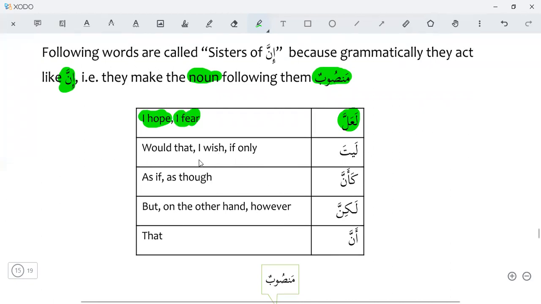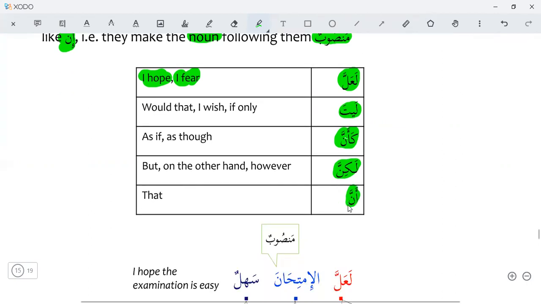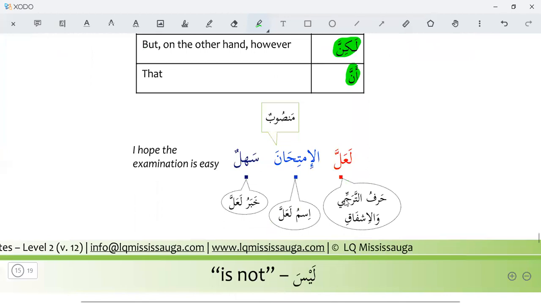Laita. Would that, I wish, if only. The noun following laita will be mansub. Ka'anna, as if, as so. The noun that follows ka'anna will be mansub. Lakinna, but, on the other hand, however. The noun following lakinna will be mansub. And anna, anna means that. The noun after anna will be mansub here.